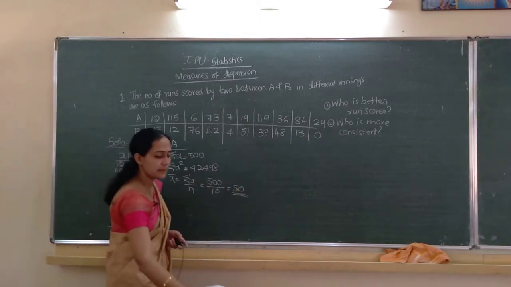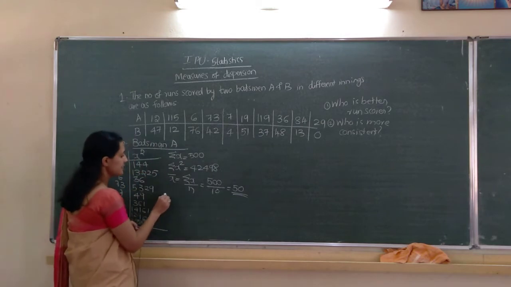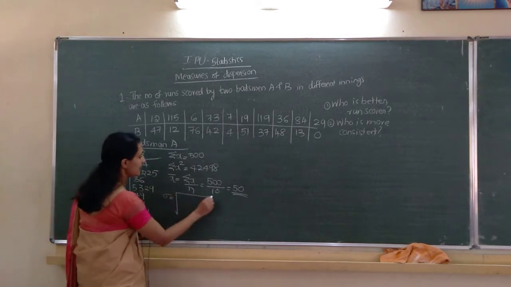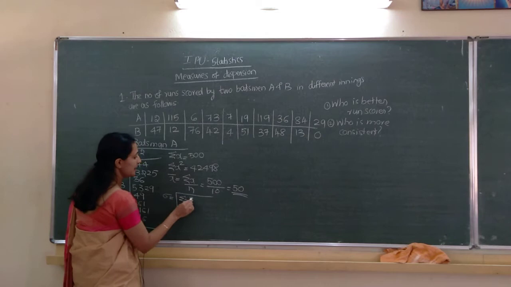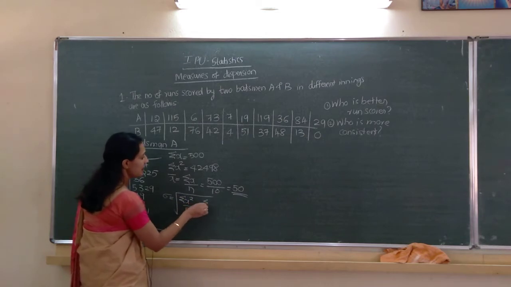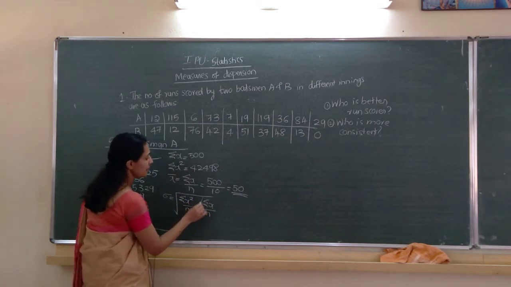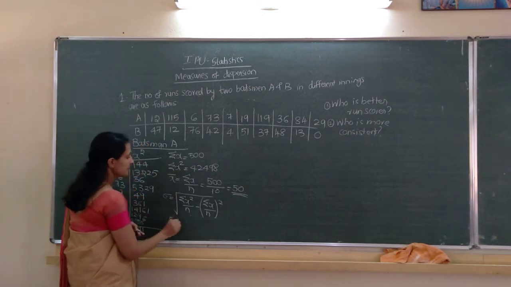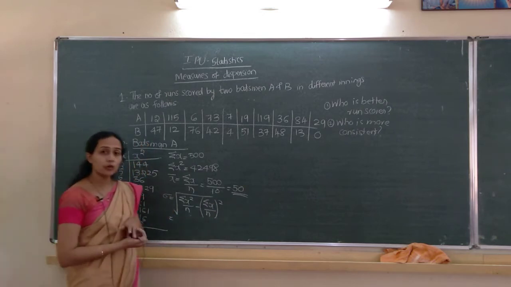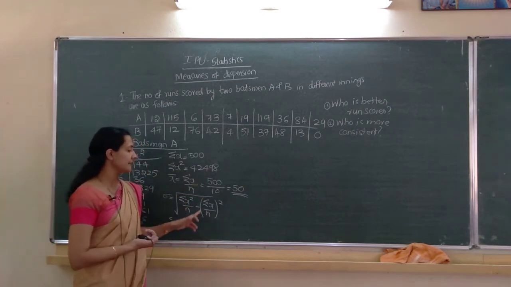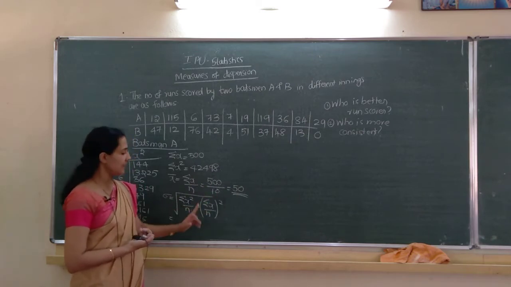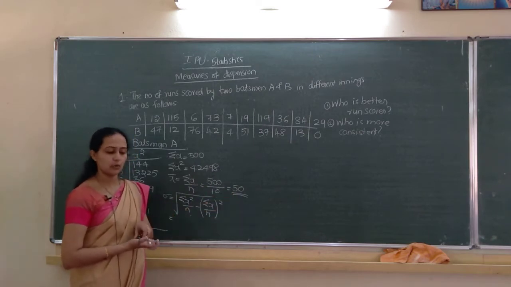Sigma is square root of sigma x square divided by n minus sigma x divided by n the whole square. Sigma x square is 42498 divided by n, 10, minus 50 the whole square.